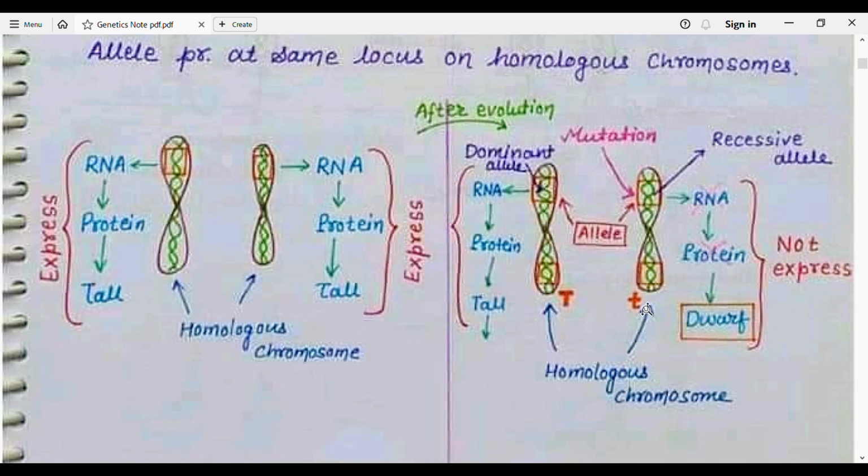We express it with a small letter t. So it is known as dwarf. This dwarf character is the recessive character which is developed due to the process of mutation. It produces the allele, and it does not express itself in the presence of a dominant allele or dominant gene. This is known as an allele. So the alternative form of a gene is known as an allele, and alleles are produced due to the process of mutation.